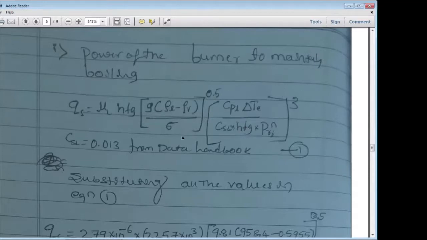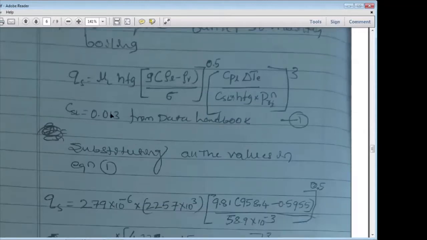You have to note down C sL from the data handbook, page number 148, which I told you already. This is for copper. For the copper material, the C sL value is 0.013, available on page number 148 or 150.